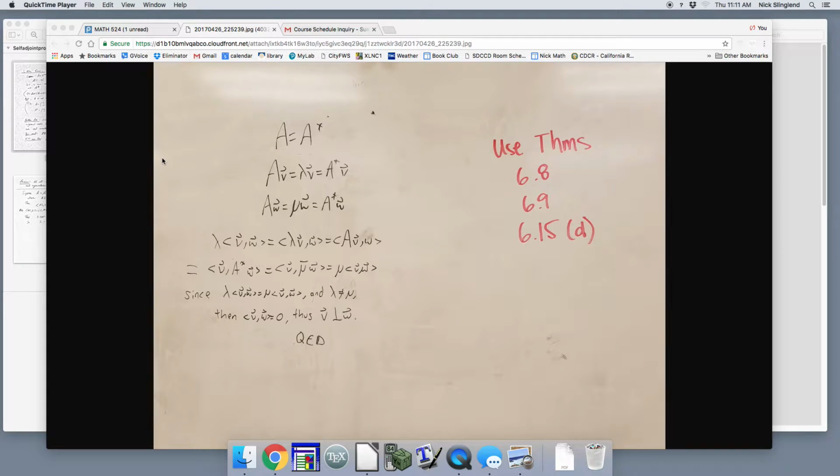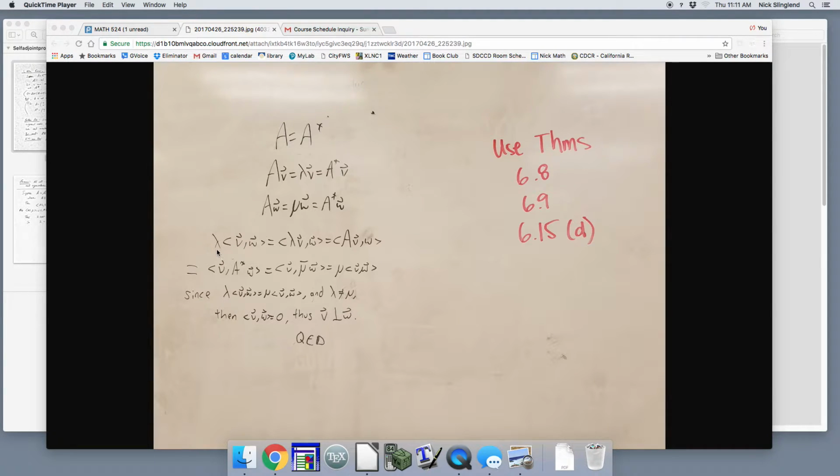So, a quick response to this solution posted for number 8. It's pretty close. I just wanted to make a few comments about it. Number 8 has to do with when A is equal to A star, the eigenspaces should be orthogonal. Now, what we assumed is that we've got A times V equals lambda V is one kind of eigenvalue eigenvector pair, and the other one's AW equals mu W is another eigenvalue eigenvector pair. And this is the basic argument that's correct.